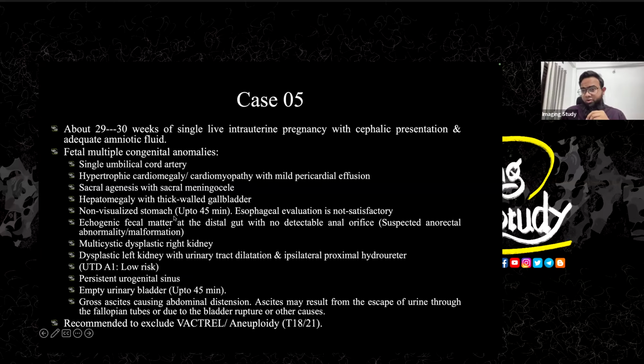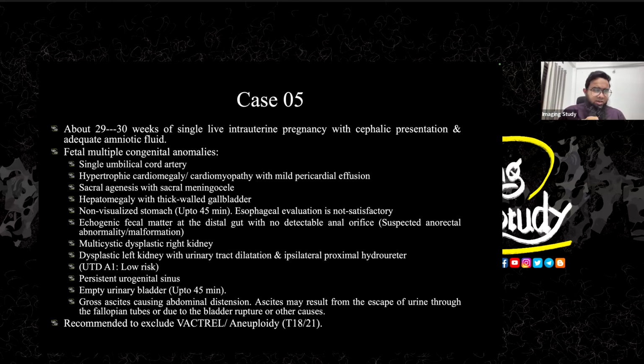We have checked it for up to 45 years, so we are expecting esophageal atresia or something like that. But at this age with this setup or this position, esophageal evaluation was not satisfactory. There was echogenic fecal matter at the distal part, and we couldn't find the anal orifice, but we are suspecting it to be having an anal orifice, but we're not sure because of age and position. And obviously, the sacral malformation or compression by the urogenital sinus will need to be evaluated. It should be evaluated previously.